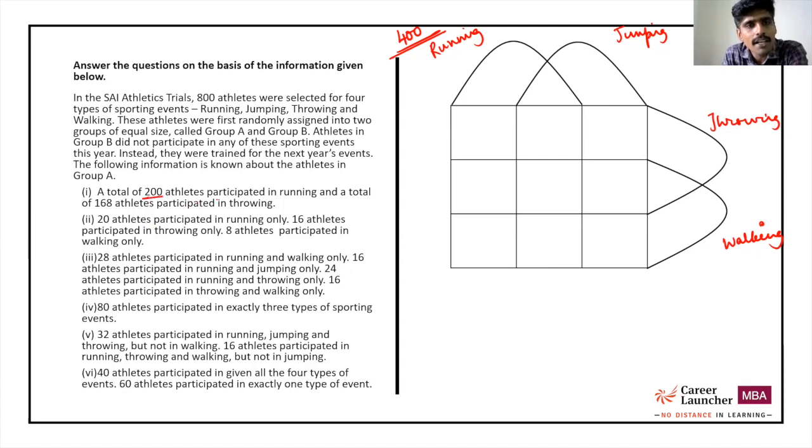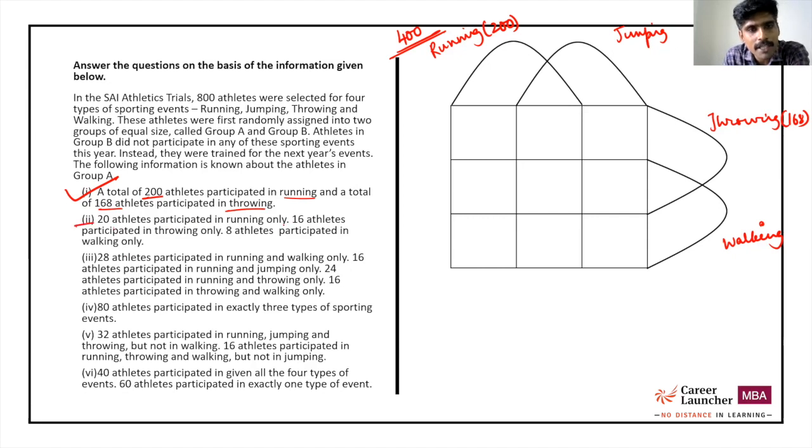A total of 200 athletes participated in running, 168 participated in throwing. 200 athletes in running in all. 168 participated in throwing in all. I have used up point 1. Let's look at point 2.